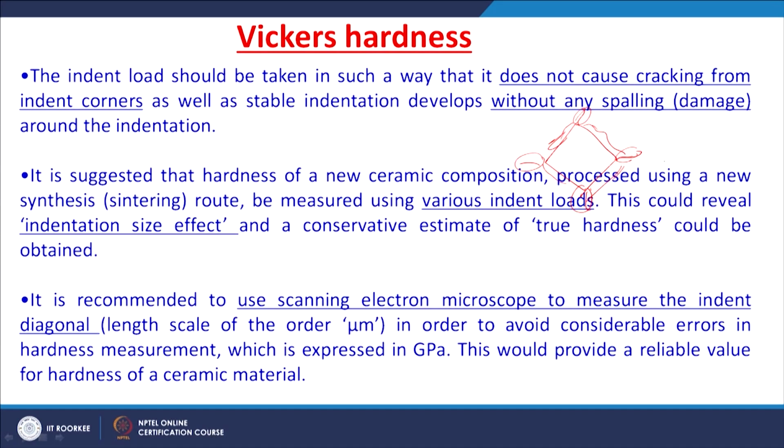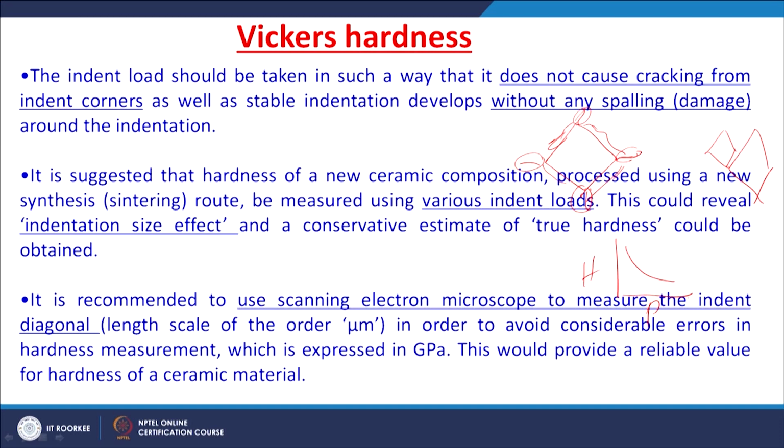As the load is increased, you have a bigger impression: smaller loads give a smaller impression, larger loads a bigger impression. So, you will have an indentation size effect, meaning the hardness decreases with the load. This could reveal the indentation size effect, and a conservative estimate of the true hardness could be obtained.